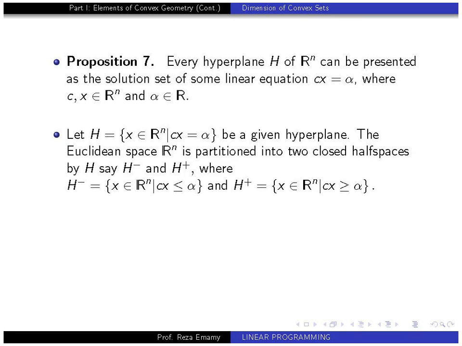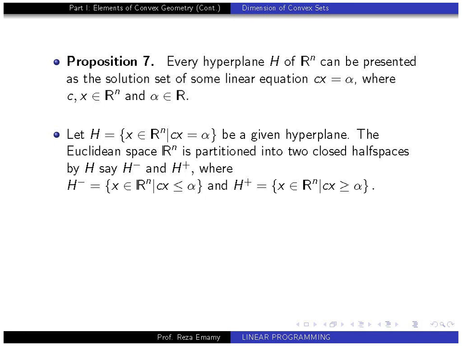So let's say H is a given hyperplane presented by all x in Rn such that Cx equal to alpha. Then the Euclidean space Rn can be partitioned into two closed half spaces that we denote as H minus and H plus. H minus is all those x such that Cx is less than or equal to alpha, and H plus is all those x such that Cx is greater than or equal to alpha.